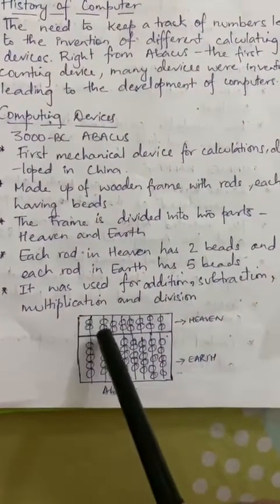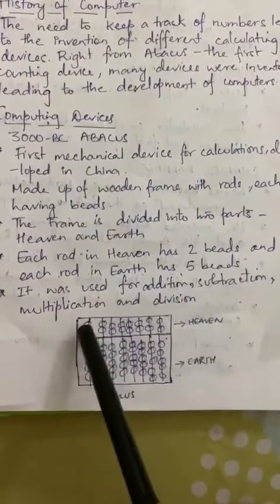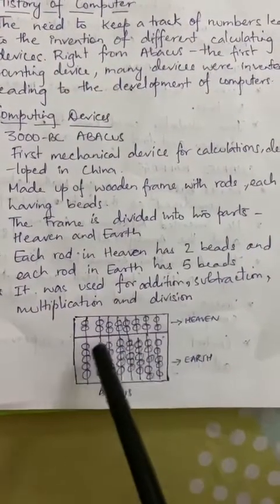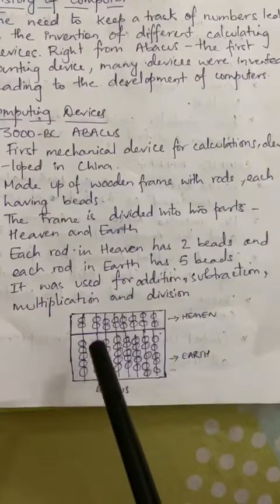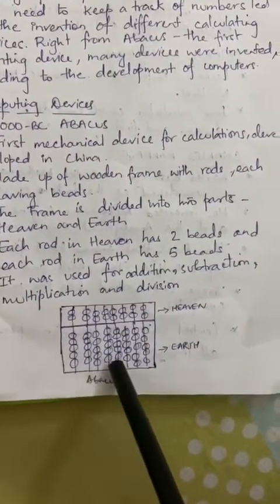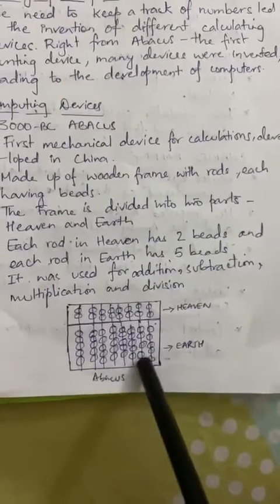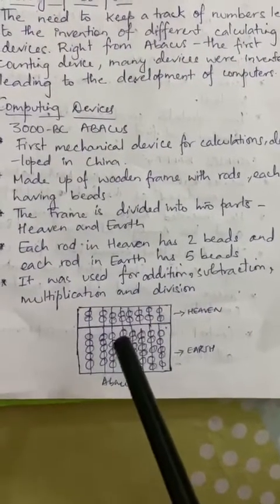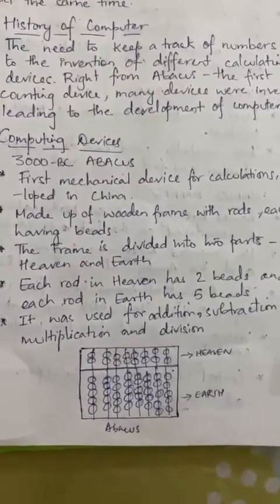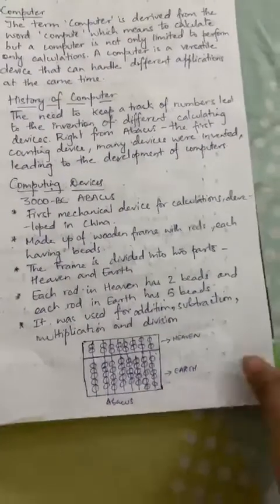Each rod in heaven has two beads, and each rod in earth has 5 beads. This device was used for addition, subtraction, multiplication and division.